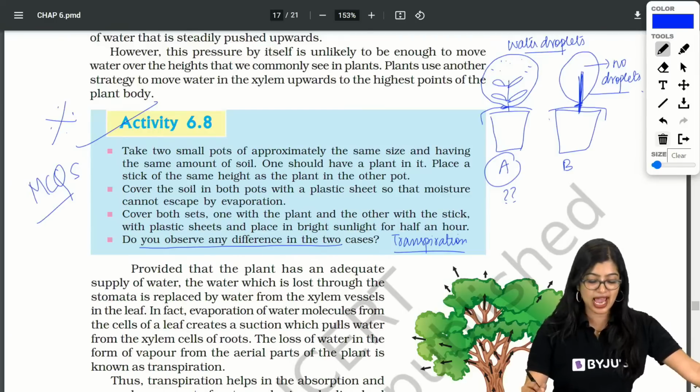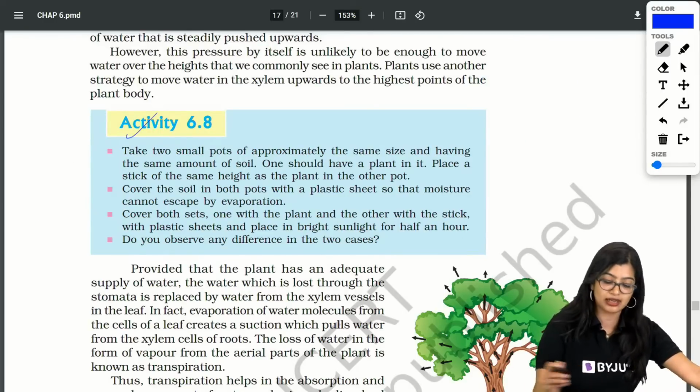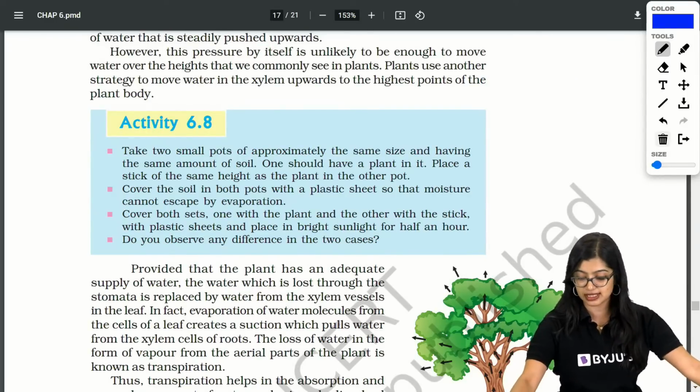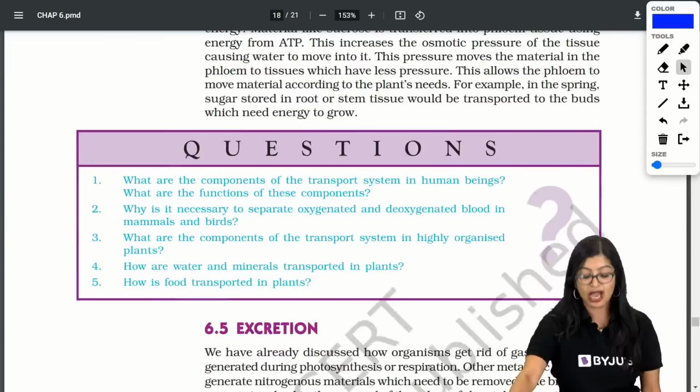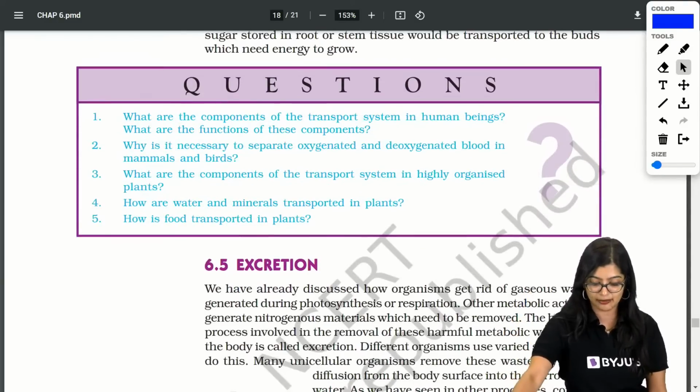So now most of you have got activity 6.8 also. Well done all of you. Most of life processes is done. I think in another 5 minutes we are going to wind up life processes, and control and coordination as well. We will wind it up very soon.